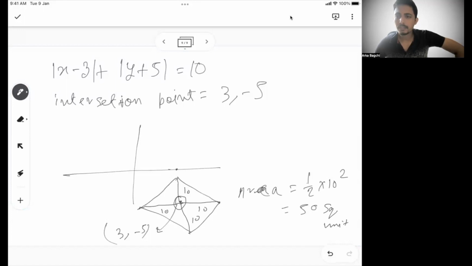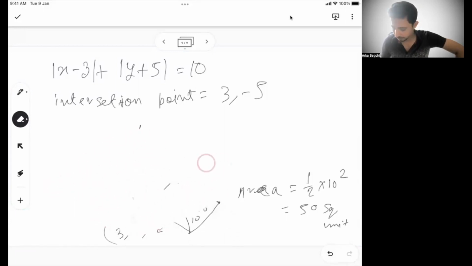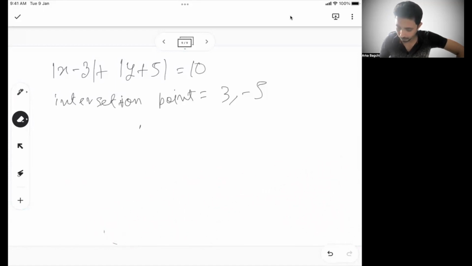So this is the normal way you try to capture the problems. Now, what if they say, instead of this, mod x minus 3 minus mod y plus 5 is equal to 10?